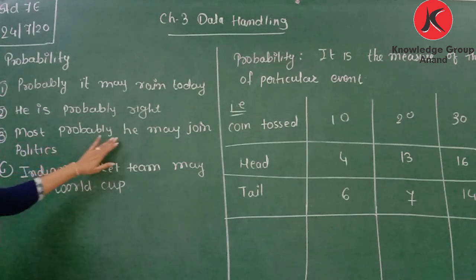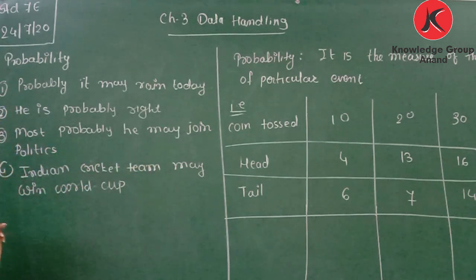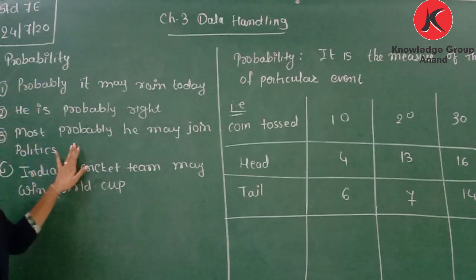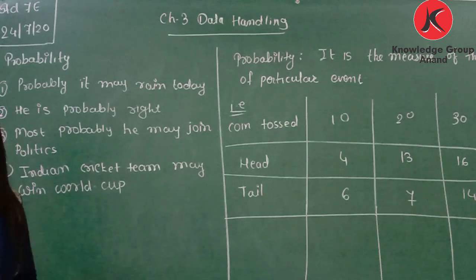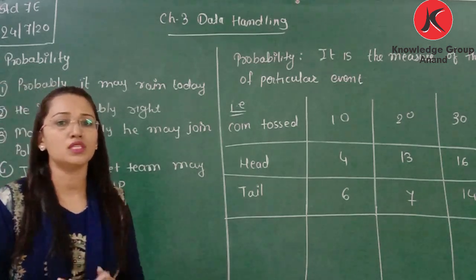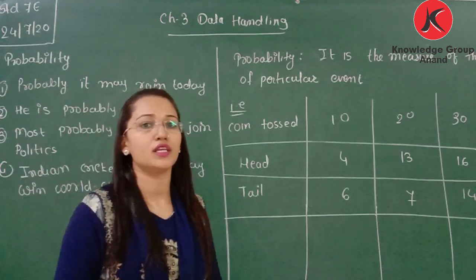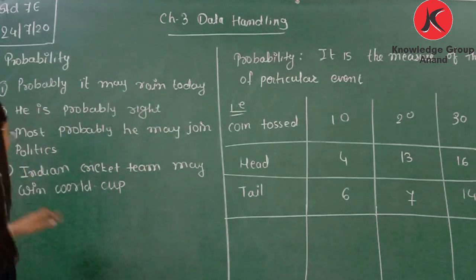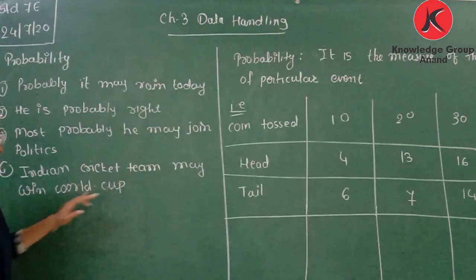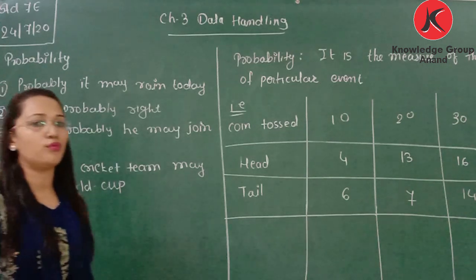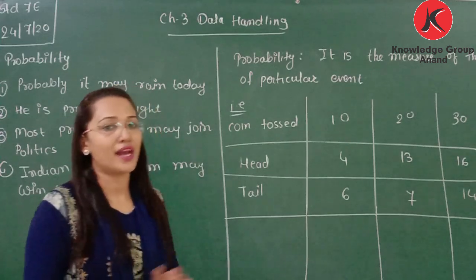Most probably he may join politics. He may join politics or may not join politics, but I only say that he may, which means maybe he will join politics. May means it is a possibility. It is true or false, that is not said. Indian cricket team may win the World Cup. The Indian cricket team may win, maybe or maybe not.